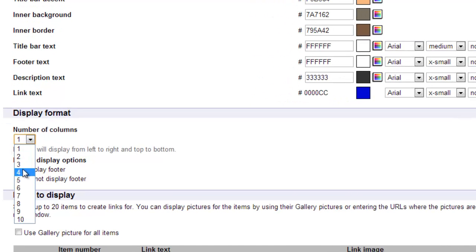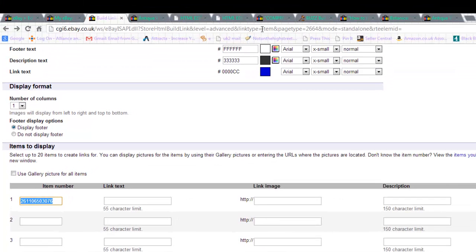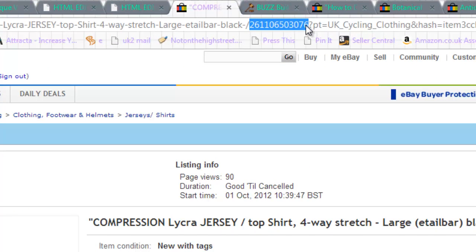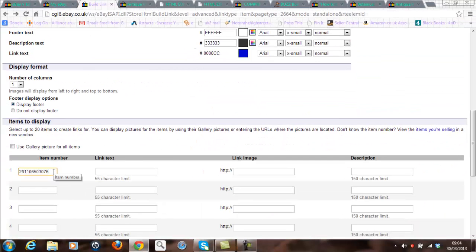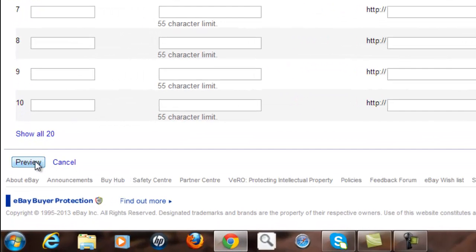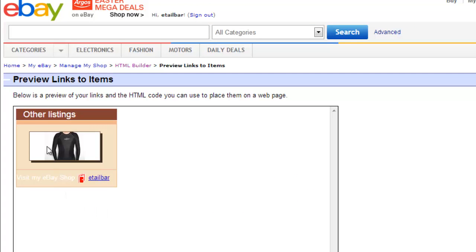In the example I had 4, but for the purpose of this example, I'm just going to click on 1, and then I'm going to find the item number. I've already put one in, and the way I did that was I went to a listing and picked out the number here. You can see it's highlighted in blue. I press Control C, which stores it in computer memory, go back to the box, press Control V, which drops it into this box here. I'm going to use the gallery picture. Then if I press the preview button at the bottom, hopefully I get the image that I'm after. And there you go, I've got the image.